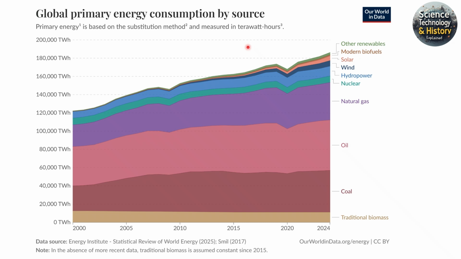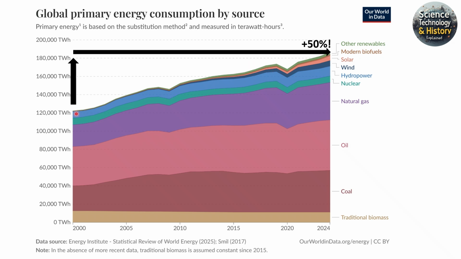Looking at the energy evolution from 2000 to 2024, we can see an almost continuous increase. There are a few blips in the world energy consumption and demand, and that's typically some crisis. Here we have the 2008 financial crisis, and here we have the 2020 COVID crisis. And if we look at the graph, we can see that from 2000 until 2024 there is a vast increase in the energy demanded by the world, 50% more.